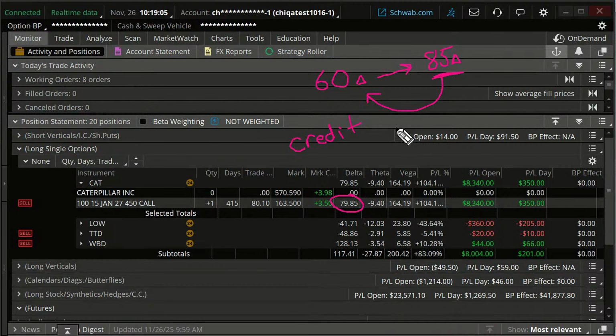Secondly, we're kind of de-leveraging, in a sense. In other words, if the stock does reverse on us, and it's already gone up quite a bit, and I think a lot of you have experienced this, the stock has gone up quite a bit, and then often it takes a breather and comes back down a little bit, okay? So if it does do that, we're liable to take less of a hit on the pullback. So those are a couple of reasons to do that.